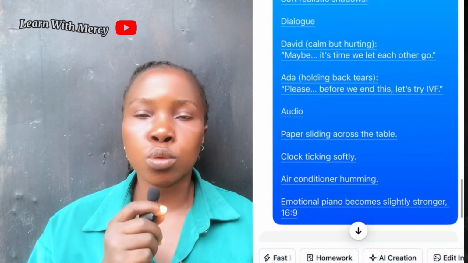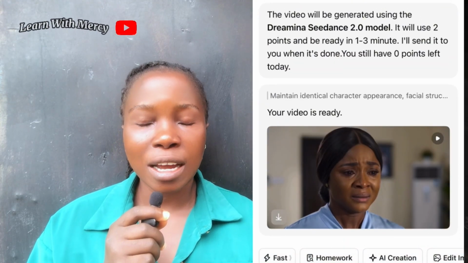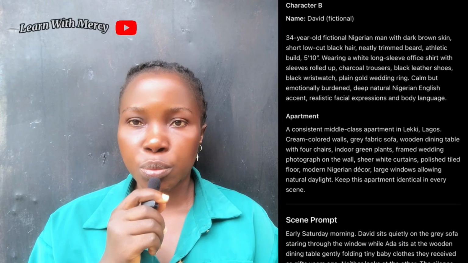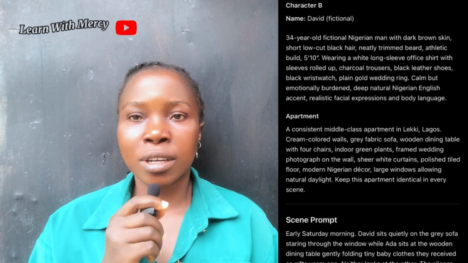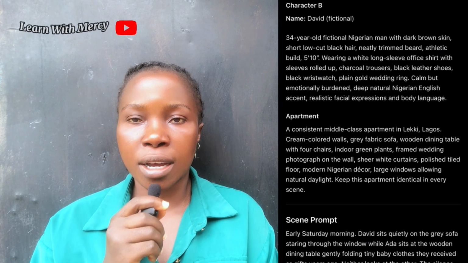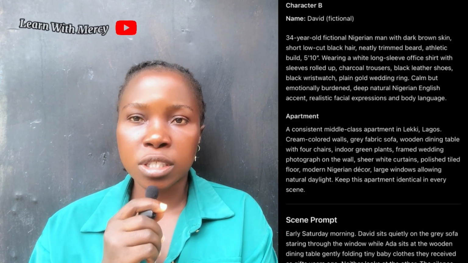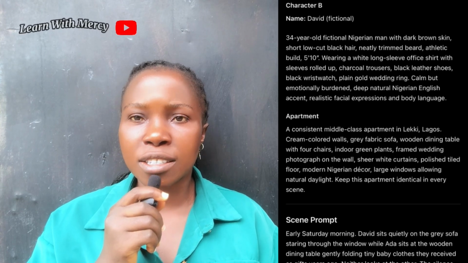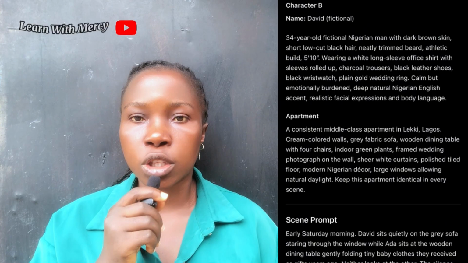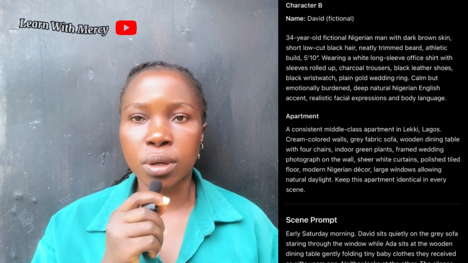Except how I did it, you will go to ChatGPT and describe the kind of characters that you want. Then ChatGPT will help you analyze them well, describe their faces, their shape, their head, their clothes, their age, every single thing. If you have an image that you want to use, maybe your own image or an image that you already generated, you can take it to ChatGPT and tell it to describe this person or these people for you, so that you can get a master consistency block to help you maintain consistency.